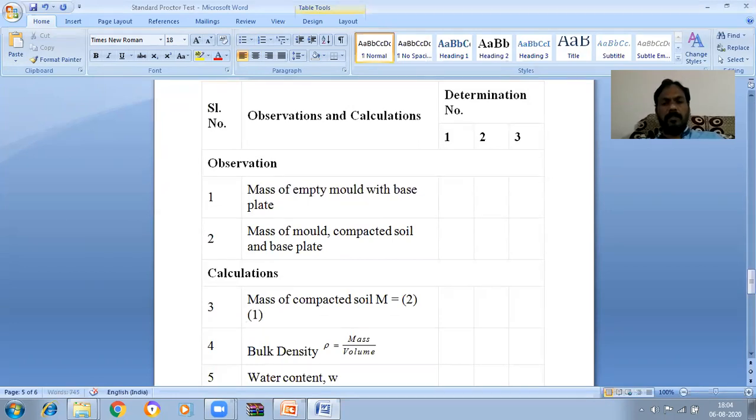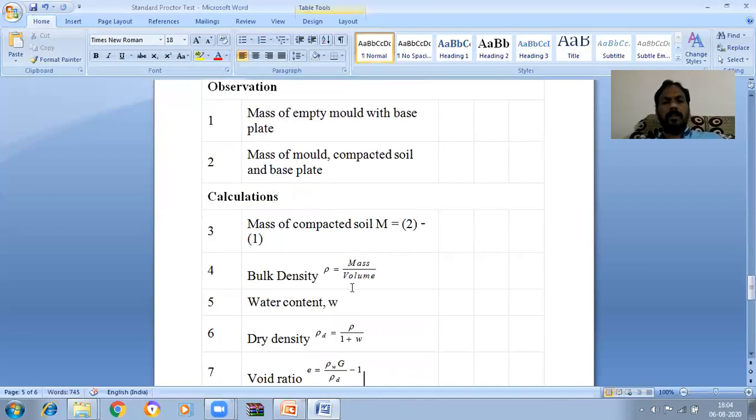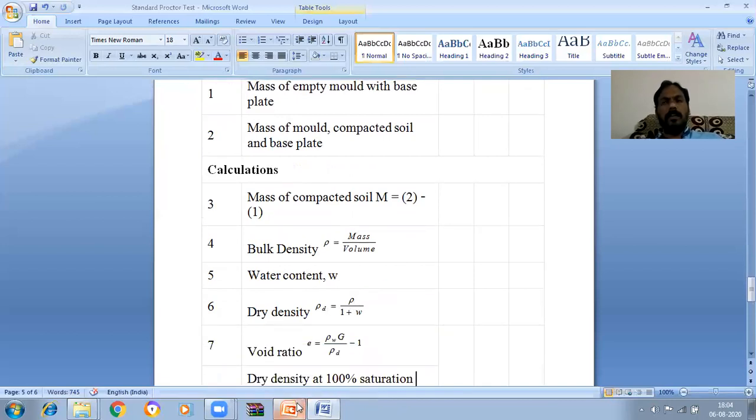2 minus 1, so we will get the mass. Then bulk density is mass by volume. Volume we already calculated, so mass by volume is nothing but the bulk density. Then we determine the water content. After that, the dry density rho d is equal to gamma by 1 plus w. So for the corresponding water content, this much dry density we are getting.